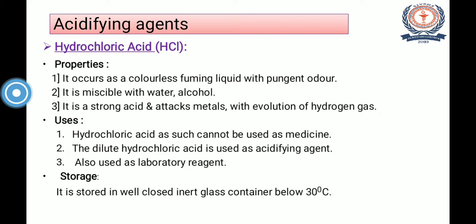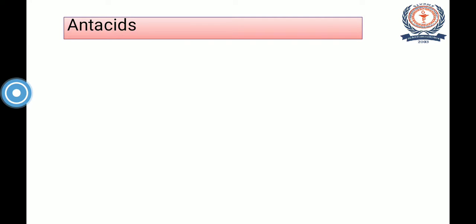Now next we will discuss the antacids. What are antacids? Let us discuss the definition of antacid.